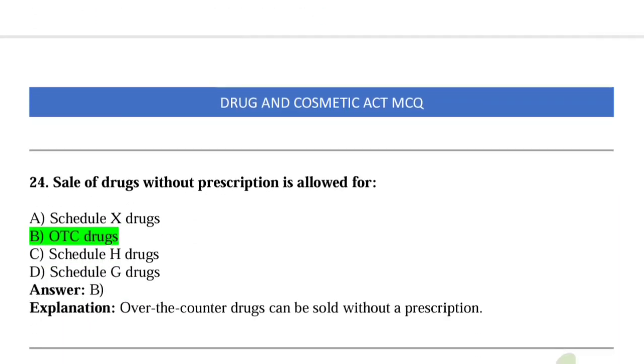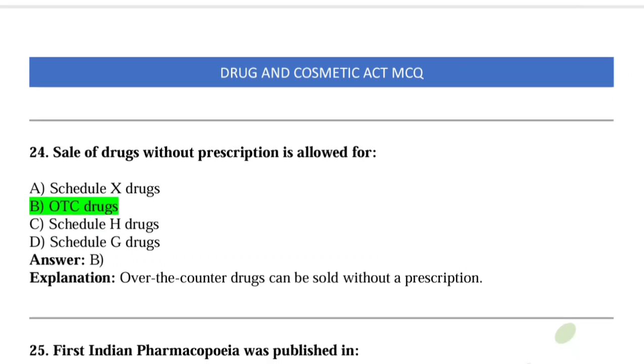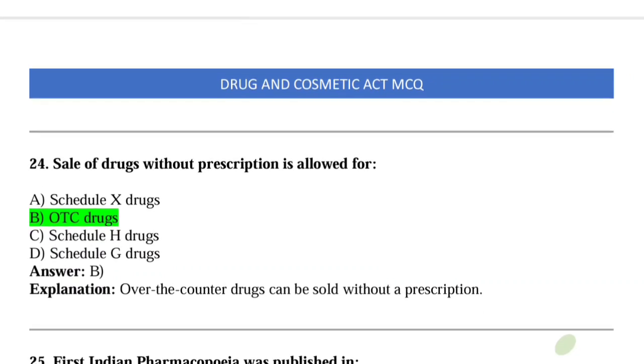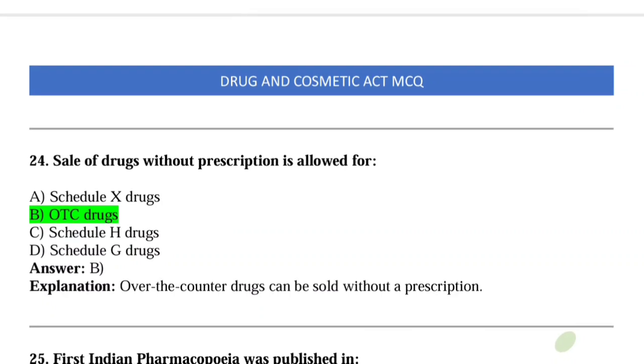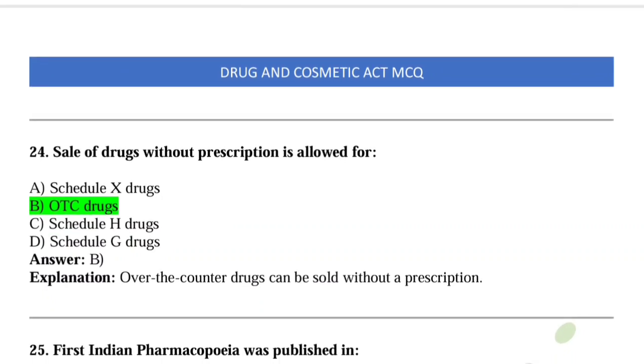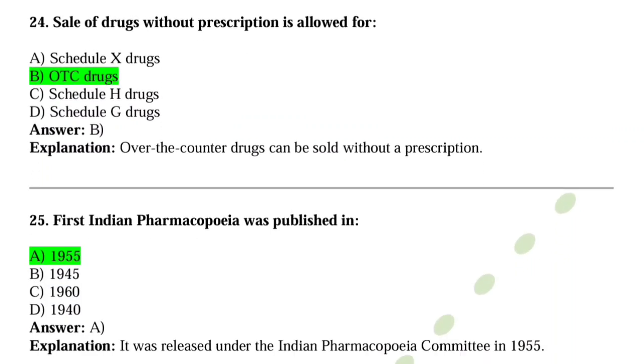Now come to question number 24, sales of drug without prescription is allowed for. Okay, so OTC drugs come under the category of sales of drug without prescription. Okay, over the counter drug. So over the counter drugs can be sold without prescription. Option B is correct. Now come to question number 25, the first Indian Pharmacopoeia was published in.